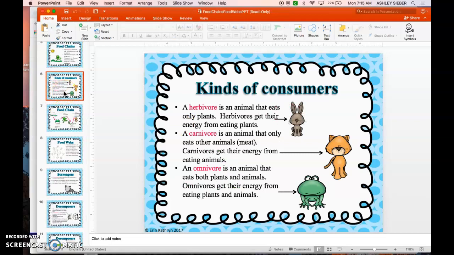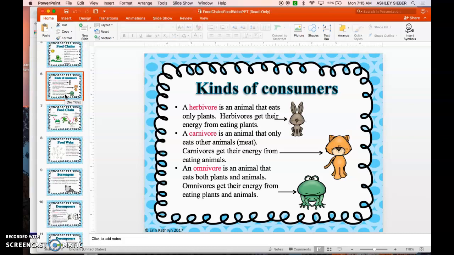A herbivore is an animal that eats only plants. Herbivores get their energy from eating plants. A rabbit is an herbivore. It only eats plants. A carnivore is an animal that only eats other animals or meat. Carnivores get their energy from eating animals.